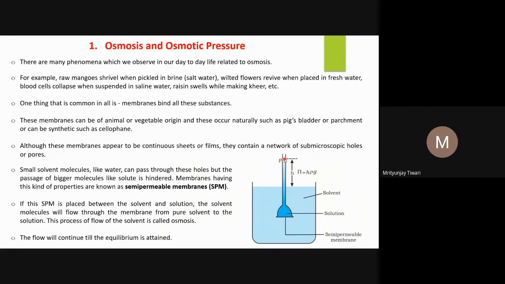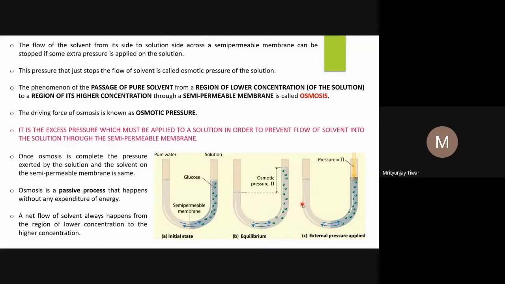Suppose I have a piston here, and if I put this pressure here already when I pour this entire membrane with the solution into the solvent, what will I see? I won't see any flow of the liquid from the solvent to the solution, because this rises only till this pressure is achieved here. Means some pressure is already there in the solution, and because of that pressure it goes up there.